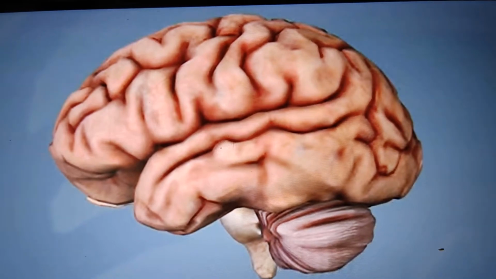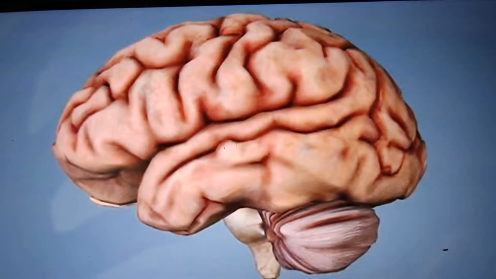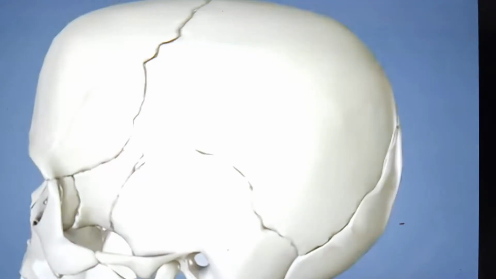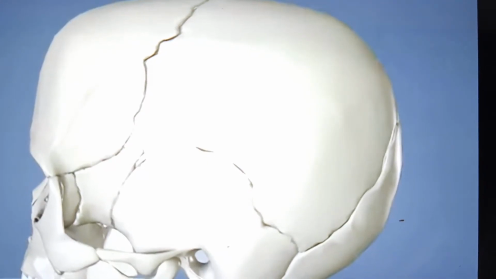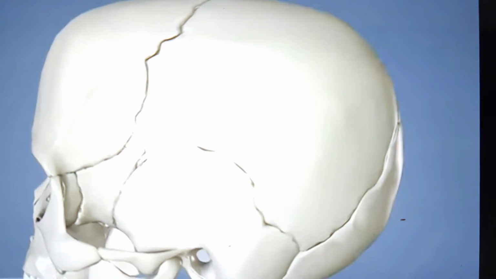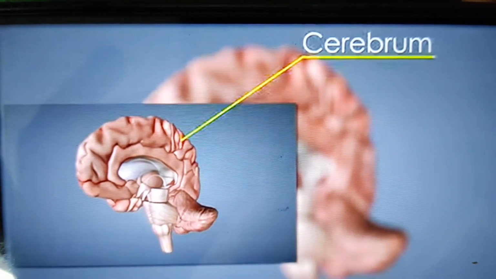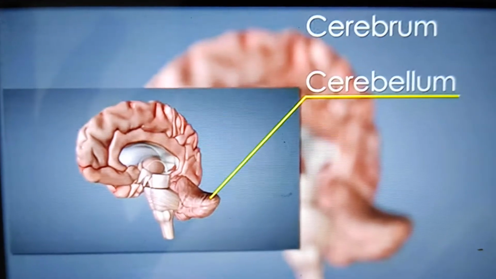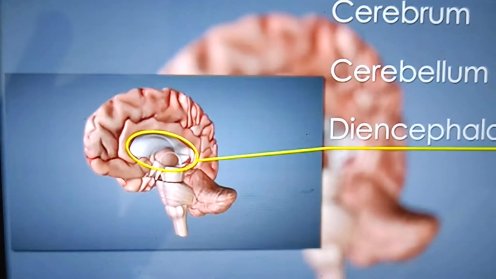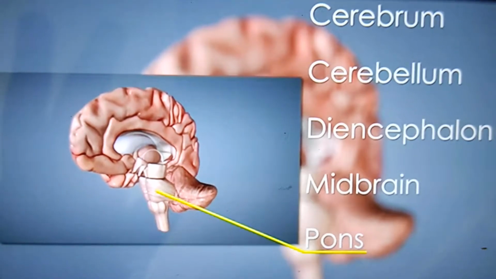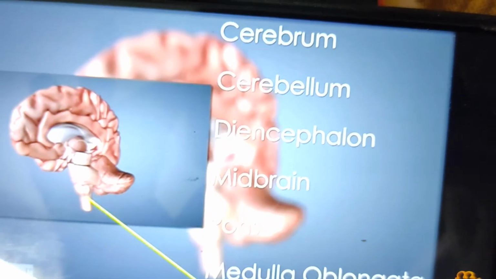This is the human brain, the first part of the central nervous system, located in the skull. The skull or cranium is a bony case around the brain. The main parts of the brain are the cerebrum, cerebellum, diencephalon, midbrain, pons varolii, and medulla oblongata.